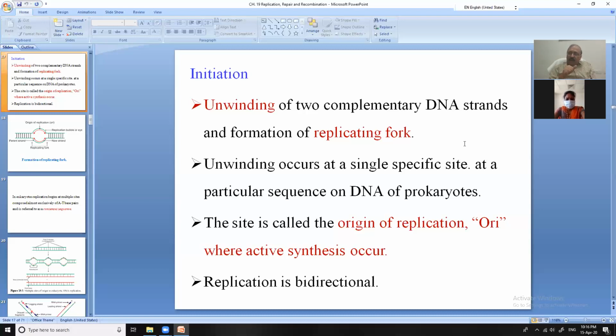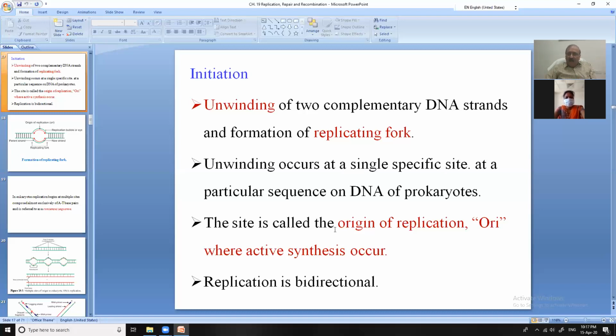When you study the use of antibiotics in particular infections, you should know how the bacterial cell is killed by antibiotics. And since the bacterial cell is a prokaryote, you should know the basic replication in prokaryotes. It is okay that we should be dealing with the eukaryote, but you should have an idea of the prokaryotes also.